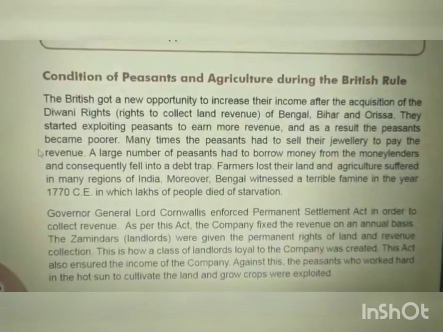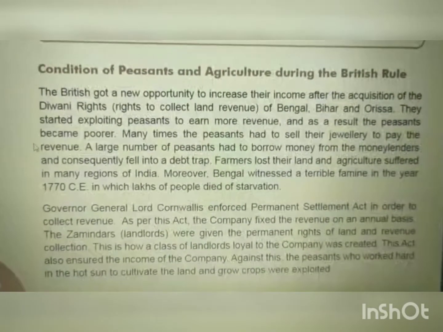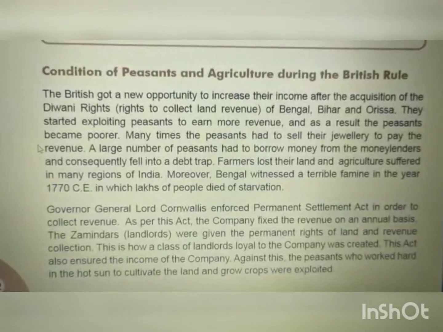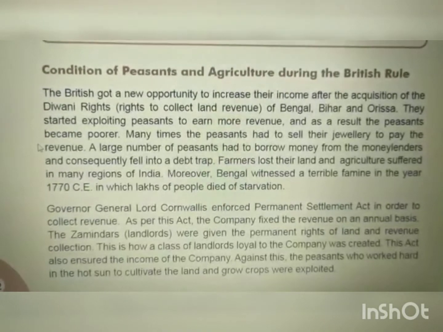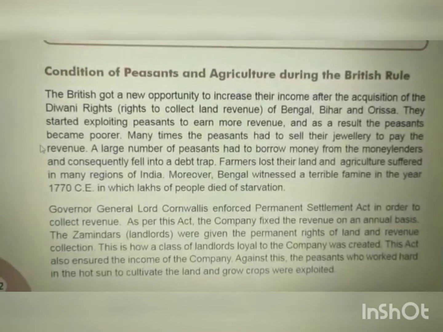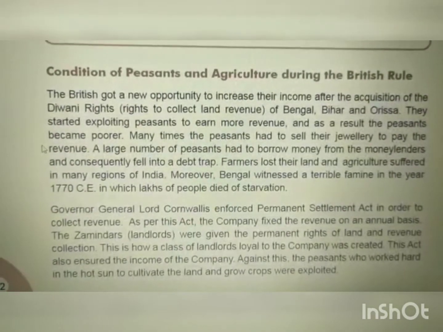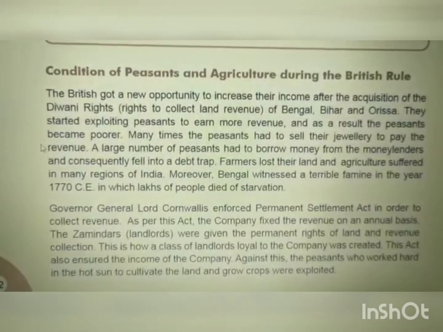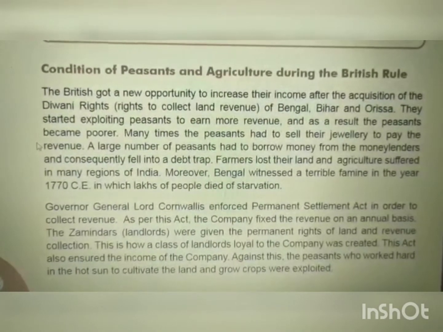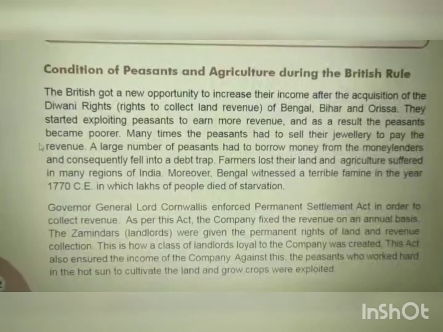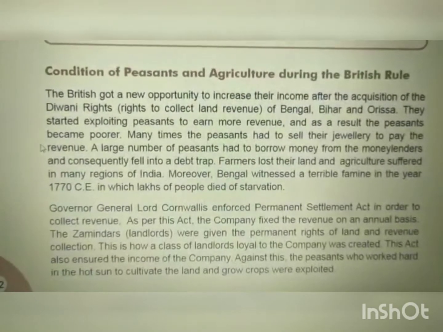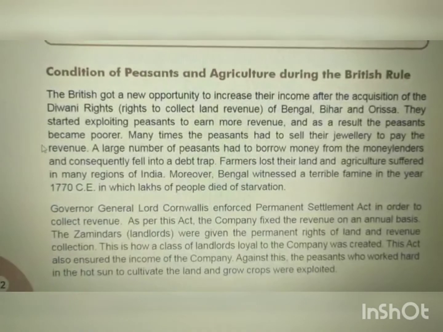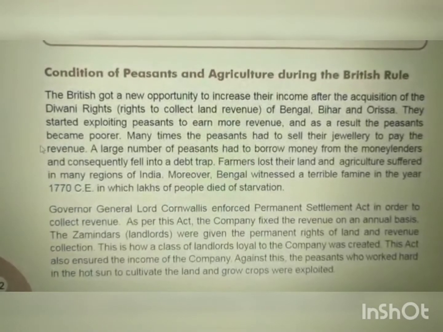After the Britishers got the right to collect the revenue from Bengal, Bihar and Orissa, they started exploiting peasants. Now, exploiting means they started taking advantage, which is unfair, to the peasants, that are farmers. They started demanding more taxes, that is the land tax, which is known as revenue. And so the peasants became poorer.